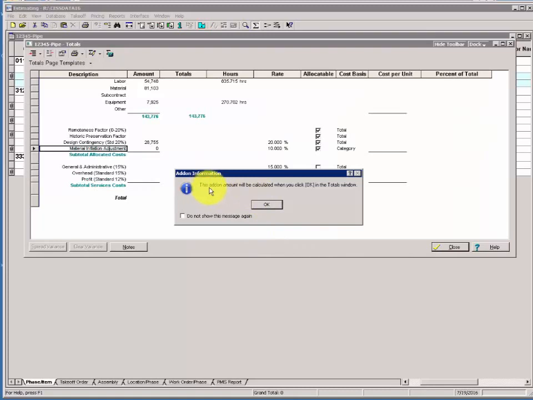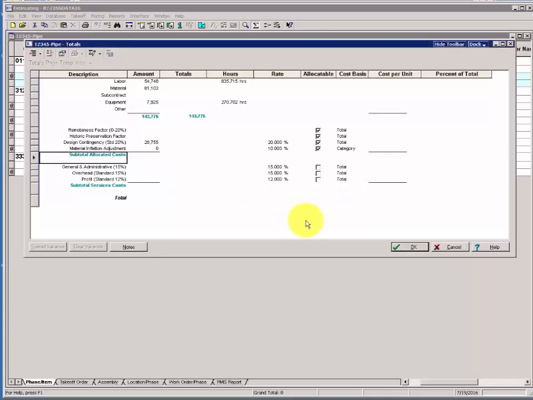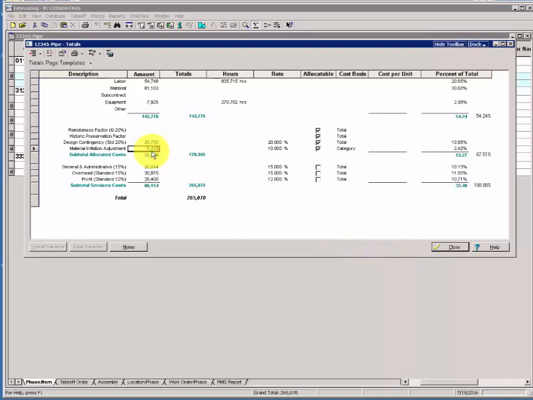And notice that the add-on amount will be calculated when you click OK in the totals window. That's not this OK. This OK clears the message. It's this OK they're talking about in the totals window. When we click it here, we should see our price increase here. Click OK at lower right. Price increases on left. And there's your 10% increase for inflation pointed only to your cast iron pipe.